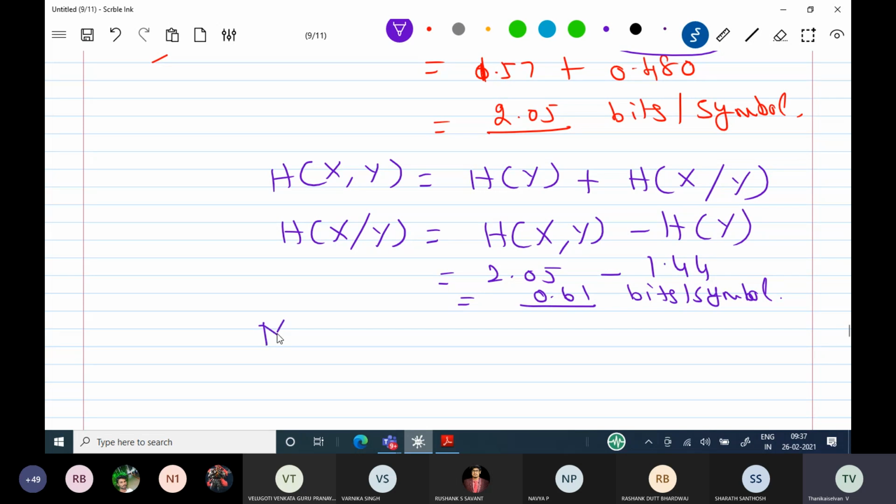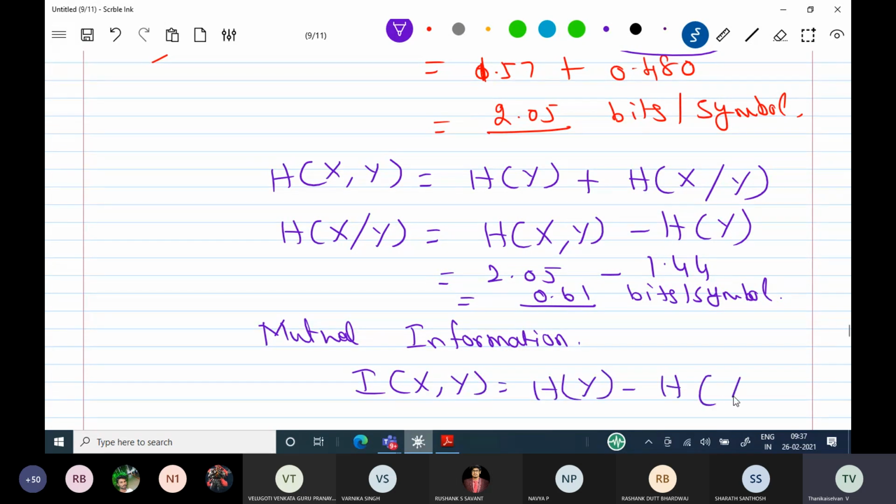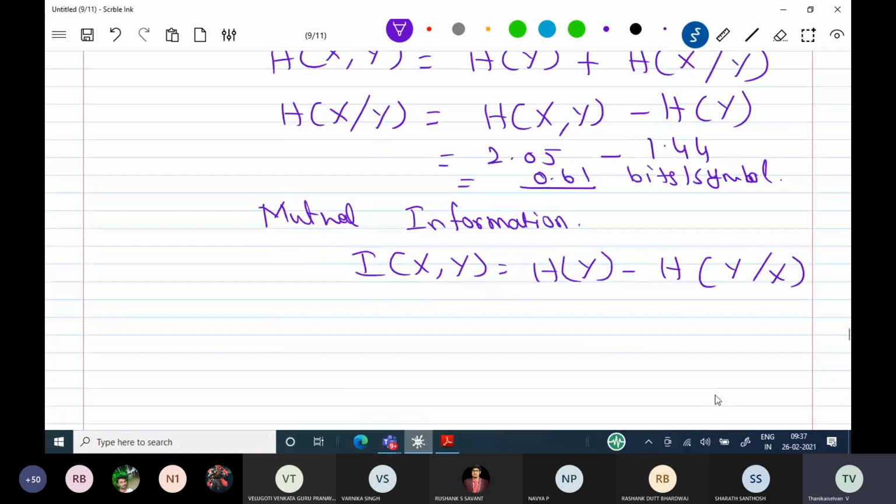What is mutual information? Mutual information is the average information gained by the receiver. All are average measures only. I of x comma y is equal to H of y minus H of y by x. H of y is 1.44 minus 0.48, which is equal to 0.96 bits per symbol.